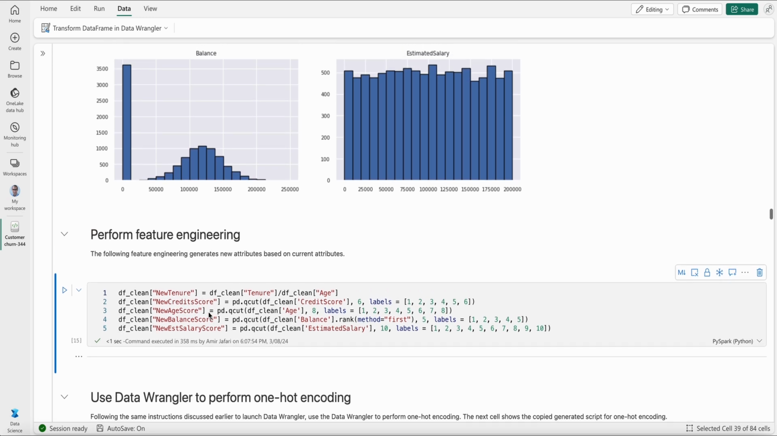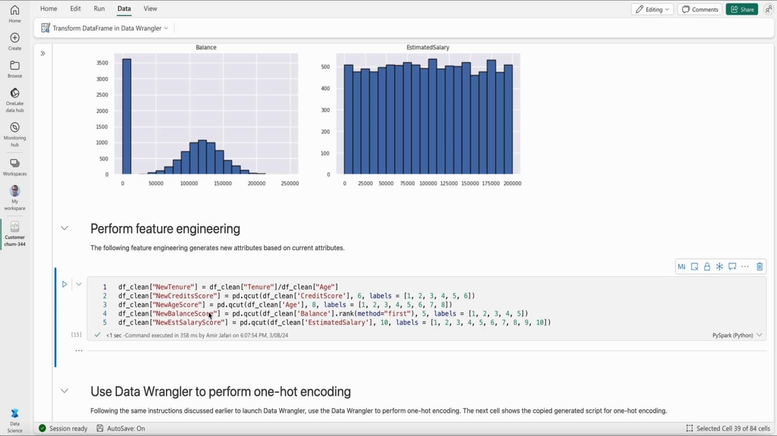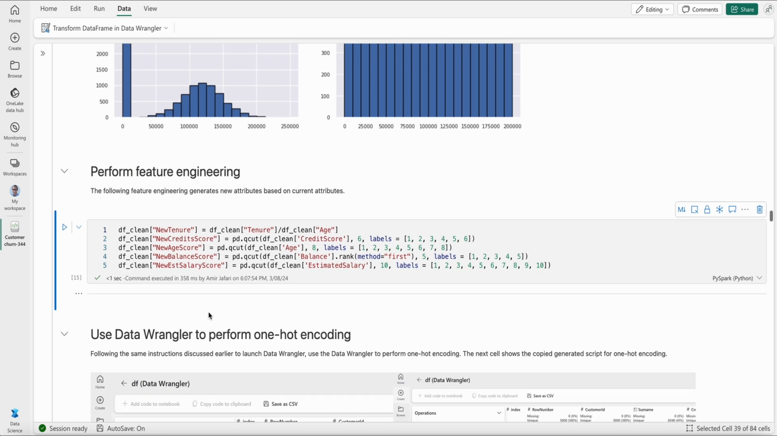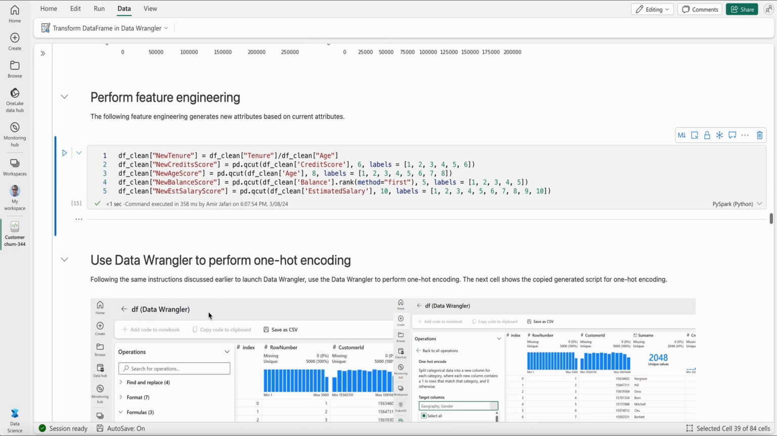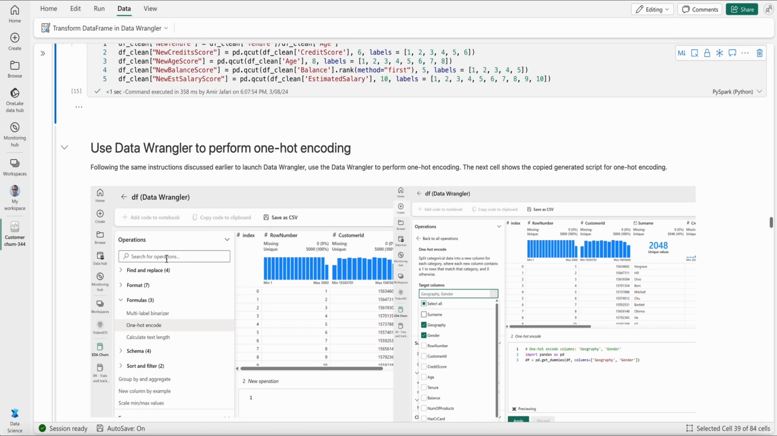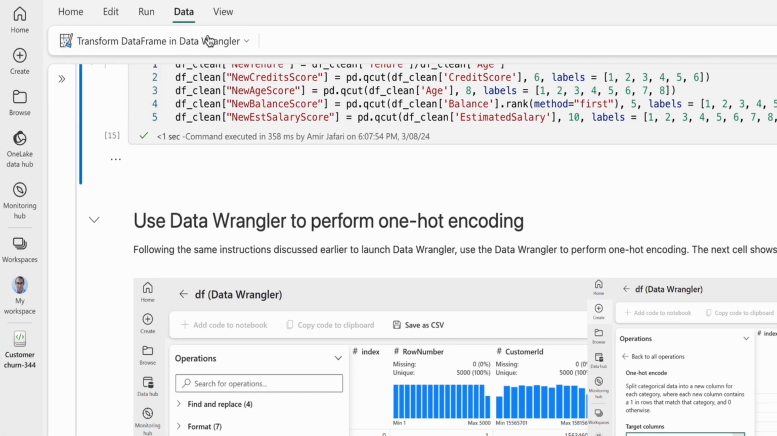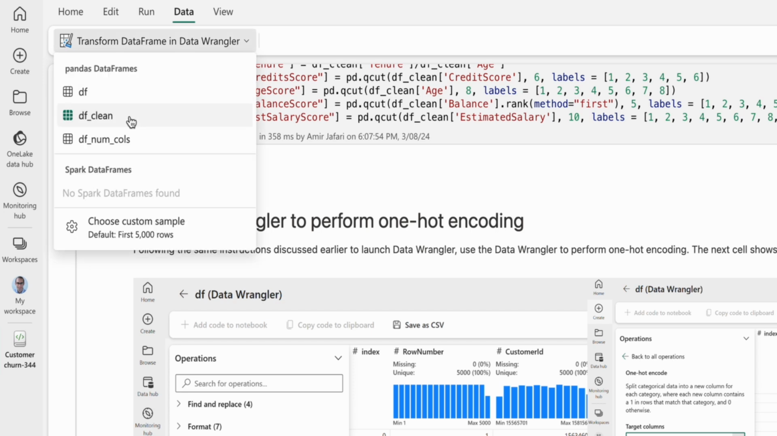I realized that I have some categorical features, and sometimes machine learning models may not work very well on categorical features. So I want to do some sort of one-hot encoding. Again, I'm going to use Data Wrangler to do that. So again, I'm going to go here to data, and click on here. You see now we have more data. Now we have the clean, we have the DF and all of that.